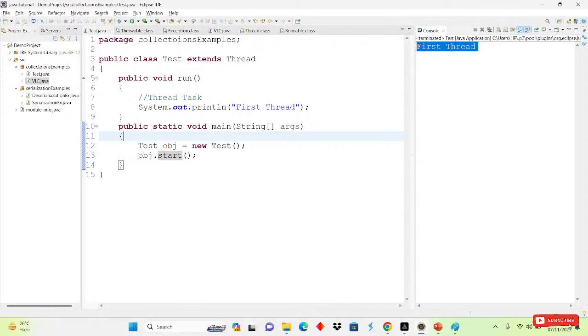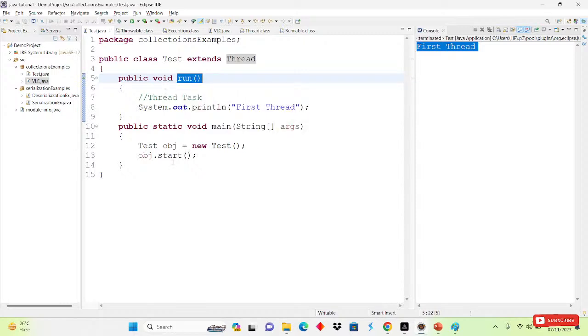But from here, if you notice, we are using object.start here, right? So how will it call the first thread? Okay, and what are we doing? We are converting this class into a thread, that is the extends Thread here, right? So if we use the object.start method, internally it will call the start method which is present inside the Thread class, and inside the start method it is indirectly calling this run method.